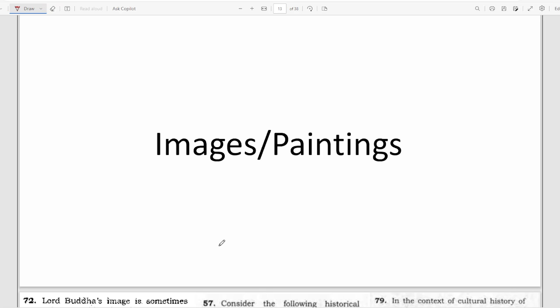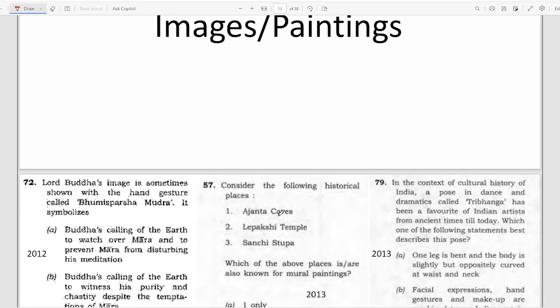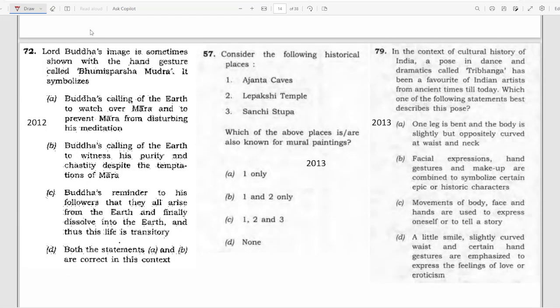The next section is images or paintings. Again, these are among the most repeated questions, and you should learn these things in depth. A 2012 question: Lord Buddha's image is sometimes shown with the hand gesture Bhumisparsha mudra. So these mudras become important, and not just what the mudra is. The more important thing is what it means and what it symbolizes. Whenever you are reading any mudra or image, you also have to learn what it is symbolizing. I hope this is clear.